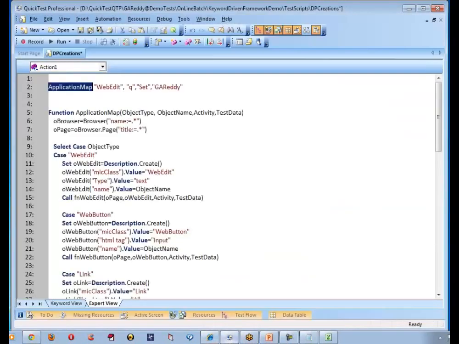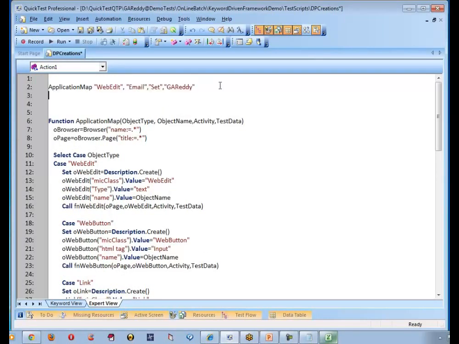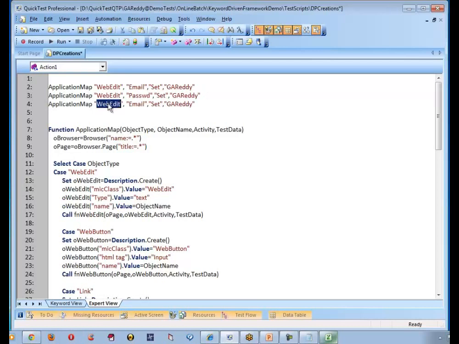So let us move. Web edit. Let me say my object name is email. I wanted to set username Gmail. Once it is done, I want to reuse the same. This time the object name is password, and I want to enter Gmail GRAD. Again, this time I wanted to work with web button. What is the web button name there? The web button name is sign in, sorry, not Google search. And I wanted to click on that, correct? So there is no test data. I can pass nothing. Is this point clear?